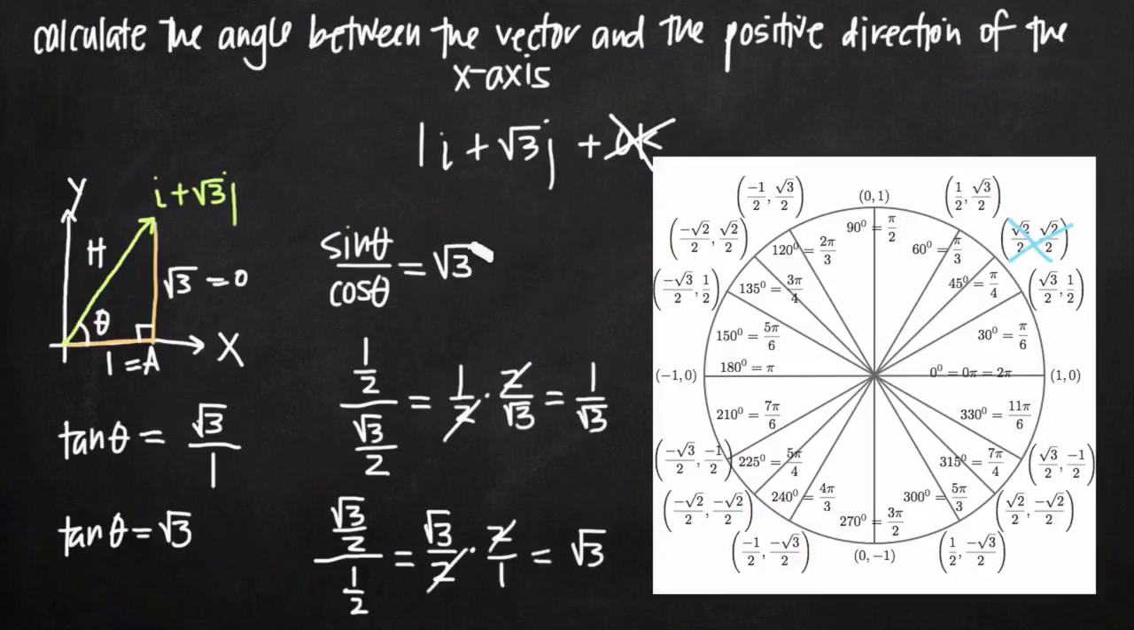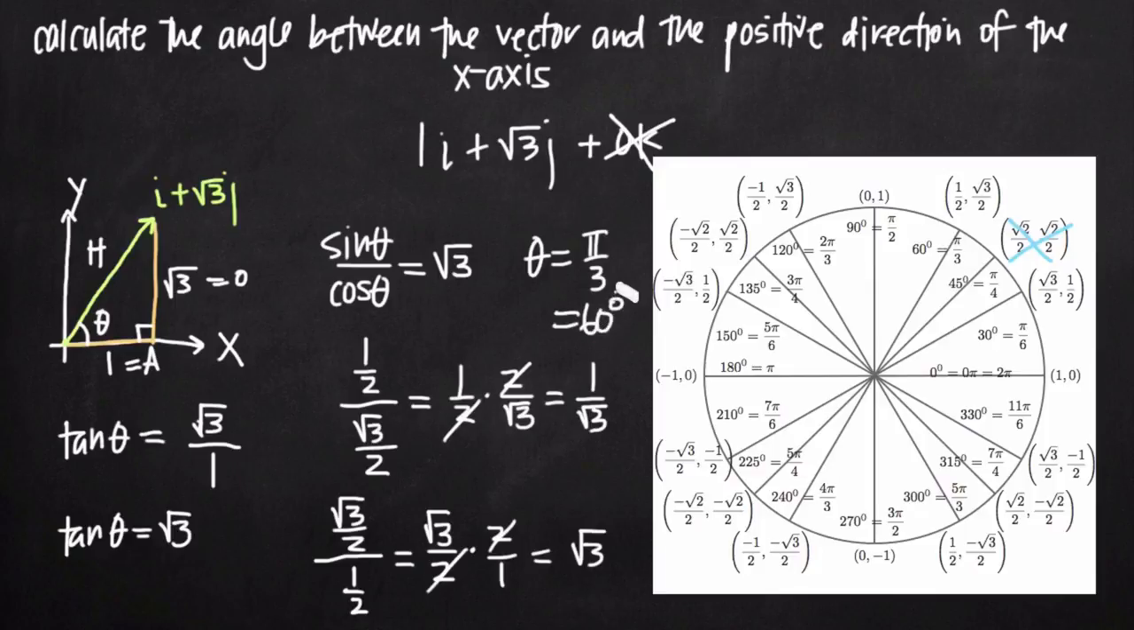Sine of theta over cosine of theta was square root of 3. So we know now that we found our matching value, root 3, and that theta is going to be equal to pi over 3, which is the same as 60 degrees. So we can say 60 degrees here.